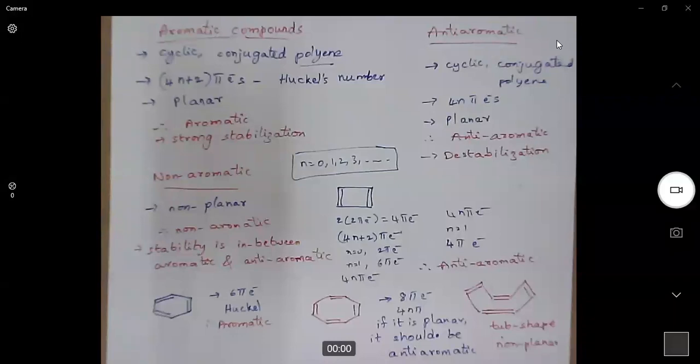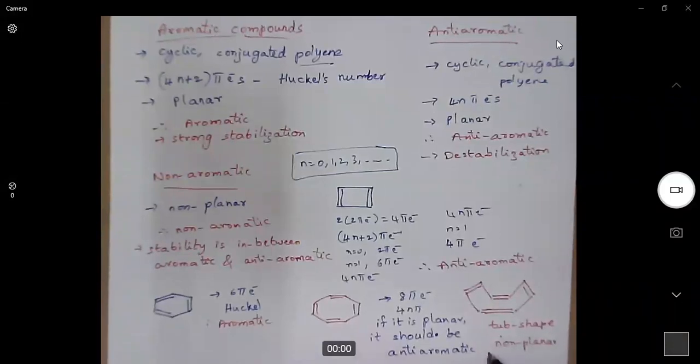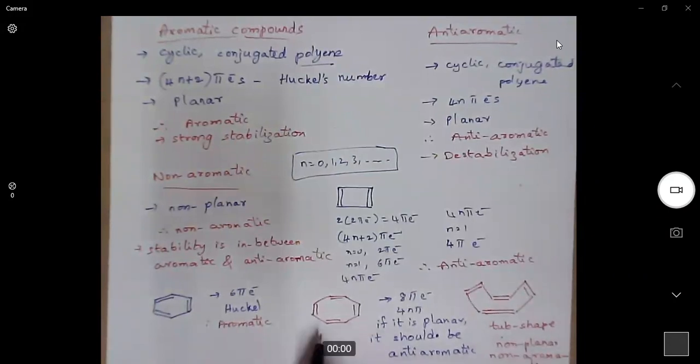So because it is non-planar, it is non-aromatic. If it were a planar system, it should be anti-aromatic. Anti-aromatic molecules, of course, are very, very unstable.